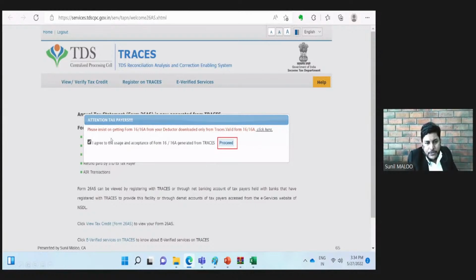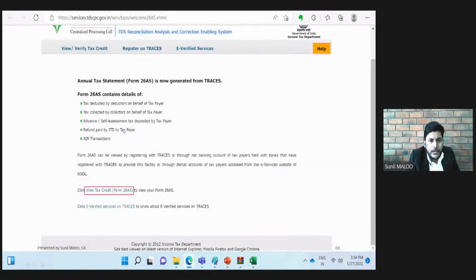And before proceeding further, we need to click here, which says that I agree to the usage and acceptance of Form 16/16A generated from TRACES. This is mandatory. Unless we tick here, the proceed button will not appear. After clicking this, we need to proceed. And once we proceed, this window of the TRACES website will appear.